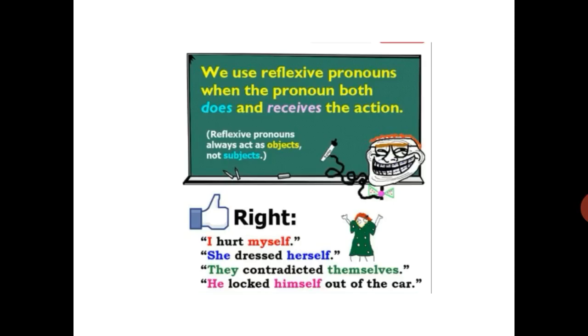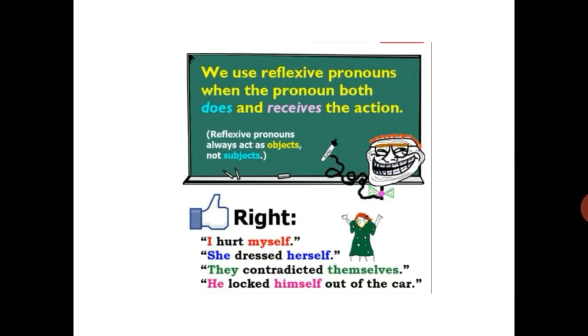Now let us discuss reflexive pronouns. Reflexive pronouns are those pronouns which are used to reflect the action done by the subject upon it. In other words, we can say that the action done by the subject affects the subject itself.